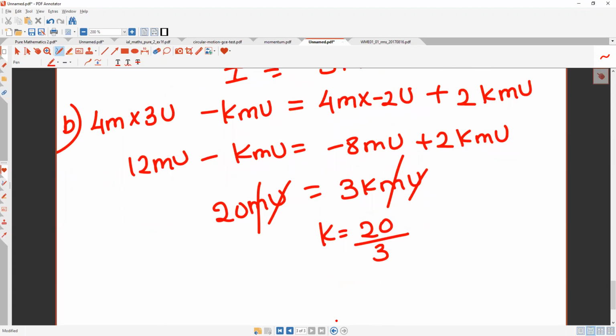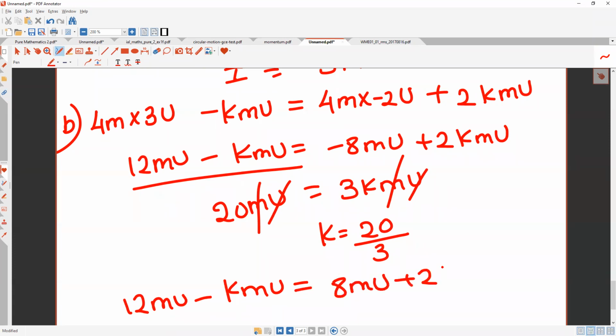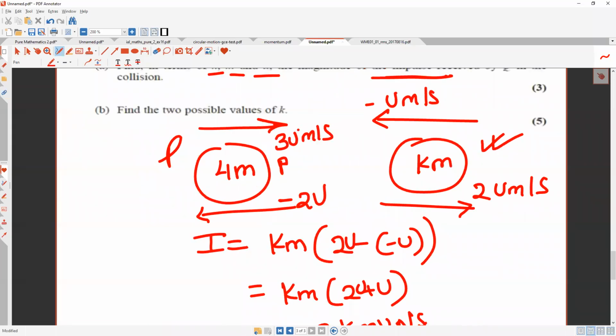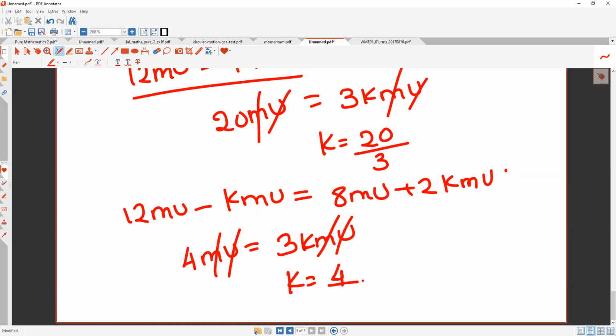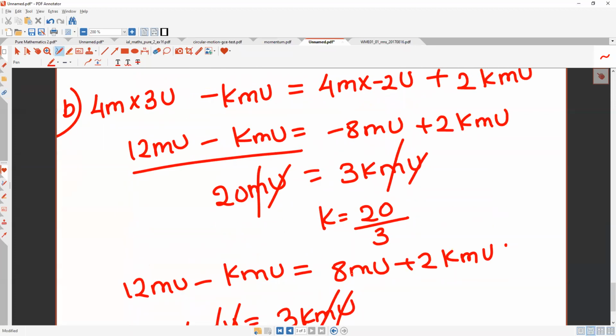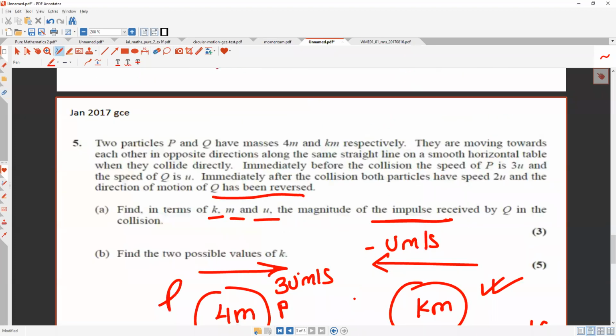Okay, now let's do, they said what, find the two possible, same জিনিস করব কিন্তু এখানে -2 এর জায়গায় আমি কি লিখব, +2। So I will write everything again like before, 12 mu minus k mu is equal to 8 mu plus 2 k mu। Find two possible values of k। Now 12 mu আর এটা কত আসবে, মাইনাস করলে 12 minus 8, 4। Here 4 mu is equal to 3 k mu। Cancel u, 4/3, k is equal to 4/3 and 20/3। Let's see the mark scheme। অনলাইন সবাই বুঝছে কিনা বলো, এটা হার্ড ছিল এটা।